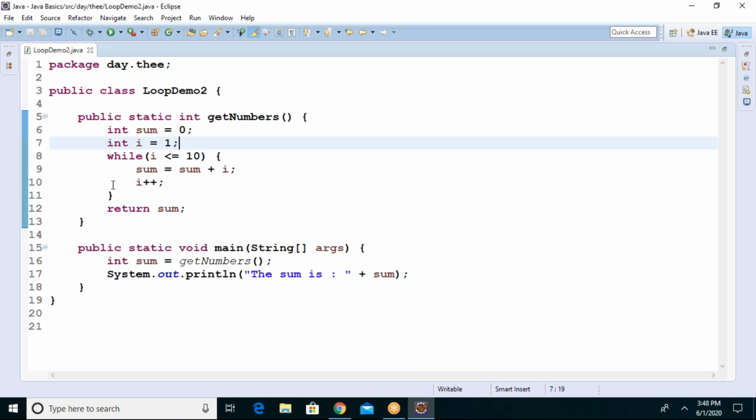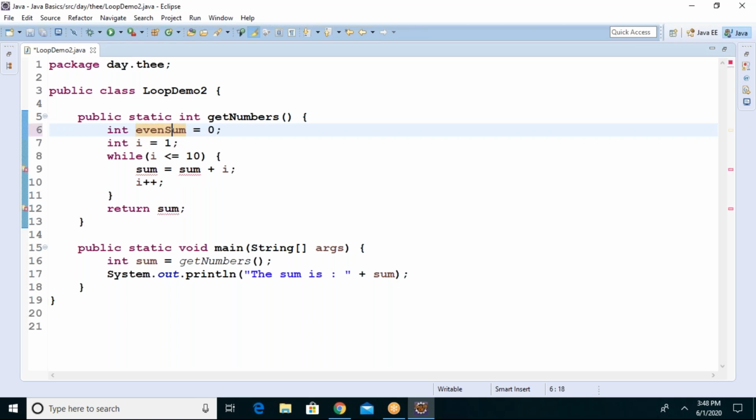Now I calculate all the numbers, 1 plus 2 plus 3 plus 4. But now I want the output separate: 1, 3, 5, 7, 9 and 2, 4, 6, 8, 10. Even sum equals 0, odd sum equals 0.